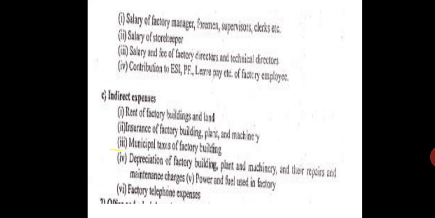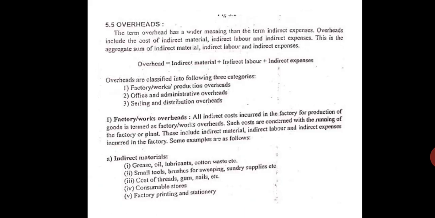Okay, so in this discussion we have seen what the overheads are and the three types of overheads: factory overhead, office overhead, and selling and distribution overheads. So in these three overheads, again they are divided into indirect material, indirect labor and indirect expenses.